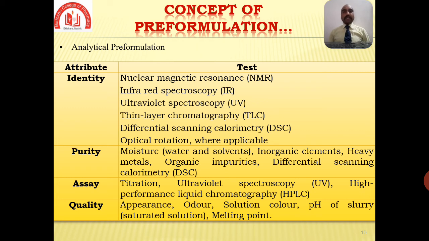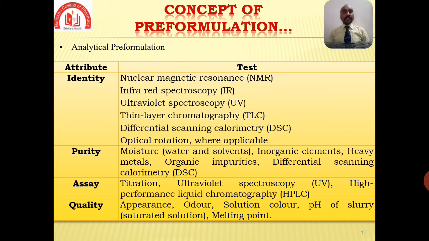So there are different tests, we can say attributes, and with respect to those attributes a number of tests can be performed. The first attribute here is identity. In identity, the identity of the drug regimen can be determined with the help of nuclear magnetic resonance, infrared spectroscopy, thin layer chromatography, differential scanning calorimetry, and optical rotation where applicable. Then the second attribute that is studied is purity.